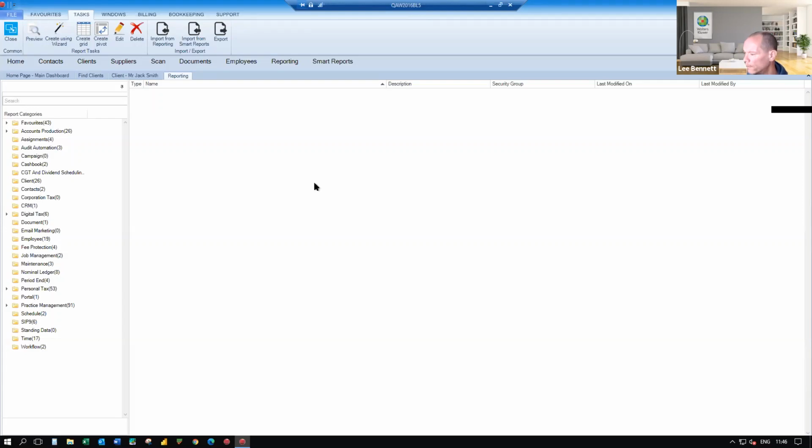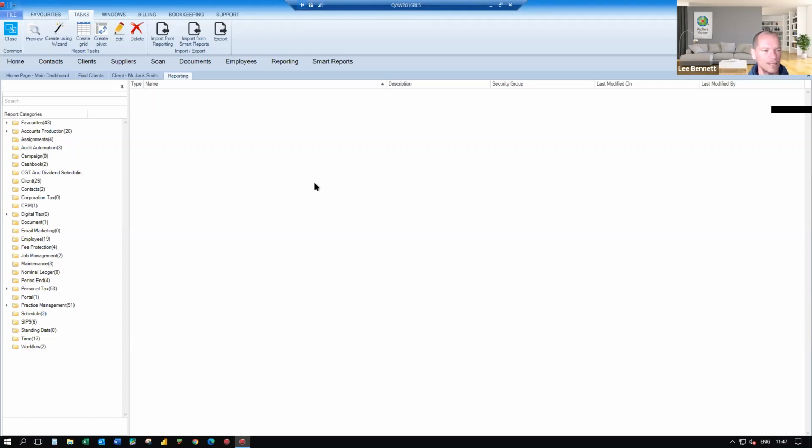So if as a practice you also take our accounts production, you can start to combine fields from accounts production, maybe turnover values, with values taken from personal tax, or even practice management. What's the level of work in progress, for example, along with total tax due.